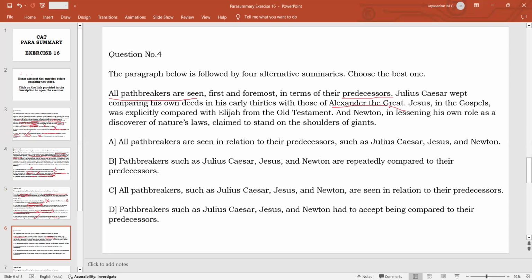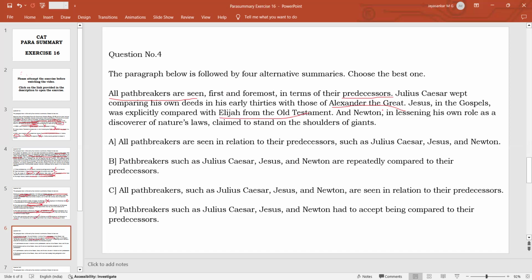That is the meaning. From this, we should know that Alexander the Great lived much before Julius Caesar. So that is why Julius Caesar was judging himself by comparing himself with Alexander the Great. Jesus in the Gospels was explicitly compared with Elijah from the Old Testament. The Old Testament is an older document, the precursor to the Bible. So Jesus was always compared with Elijah from the Old Testament.